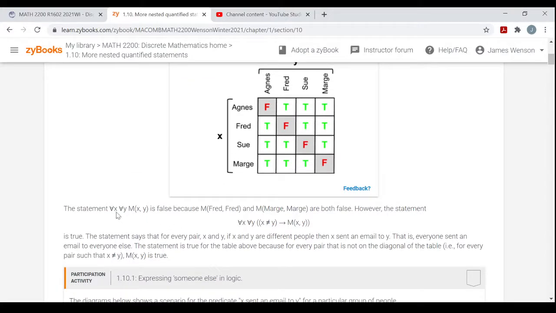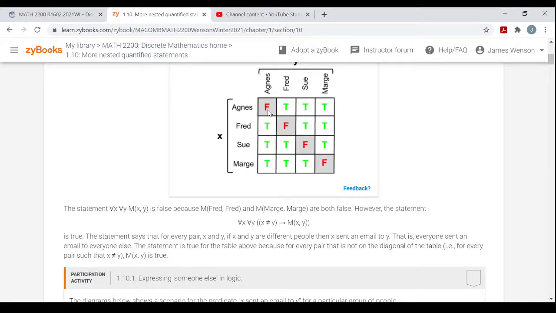All right. So you see how this first statement is false, right? Because of the people that don't send emails to themselves, right? Fred didn't send an email to himself. Marge didn't send an email to herself. But this statement, with the implication, x not equal to y implies m of x, y, this would be true, right?